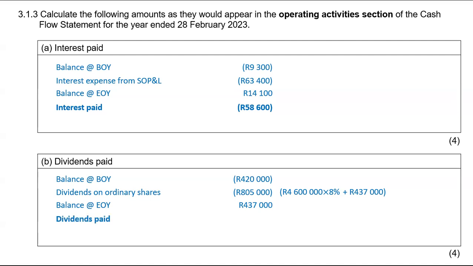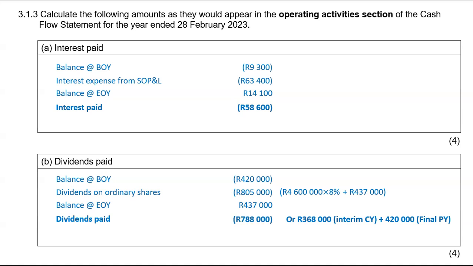Another way of finding these dividends paid is just by taking this year's interim dividends, which will have been 368,000. So that 368,000, I found it by taking 4.6 million and I multiplied it by 8%. Now, when you add it with last year's final, so that is final previous year, interim current year plus final previous year will give you dividends paid for this year, which will be 788,000.